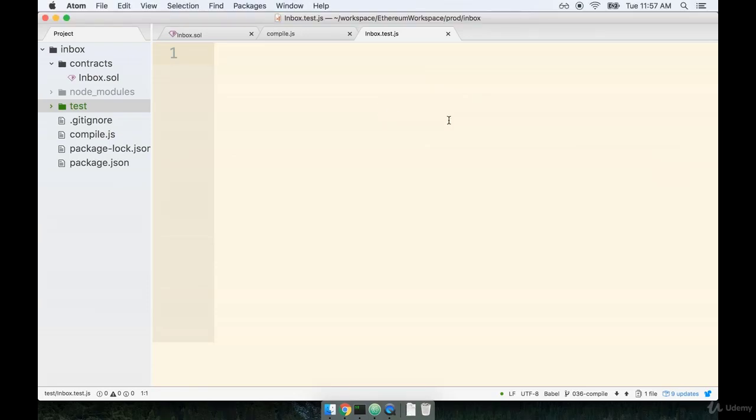Let's get started right now by importing one or two different libraries. At the top, we're going to import or require in the assert module. Assert is another standard library that is built into the Node.js runtime. Assert is used for making assertions about tests. So we might assert that some value is equal to another value.